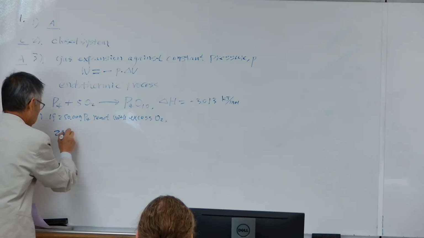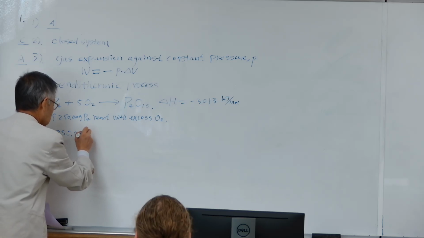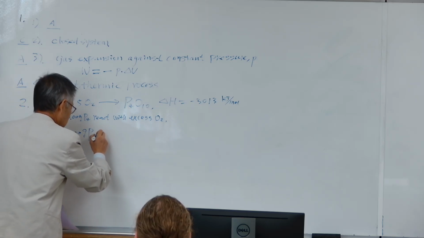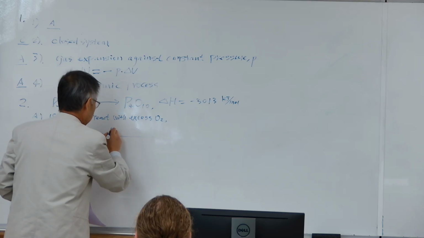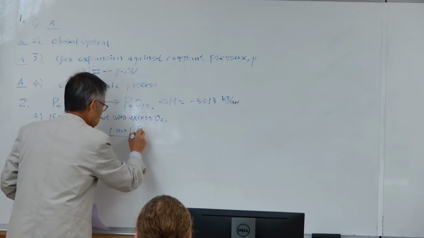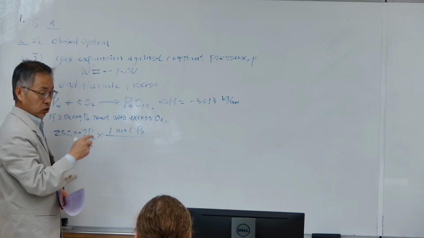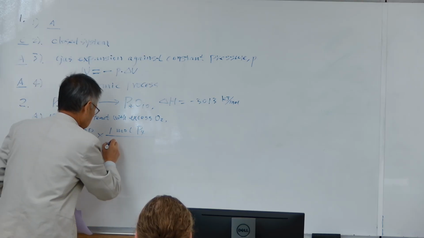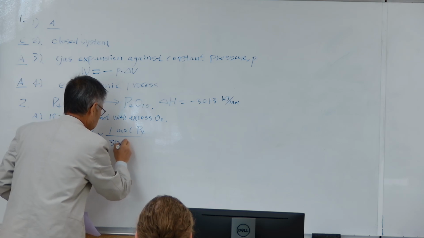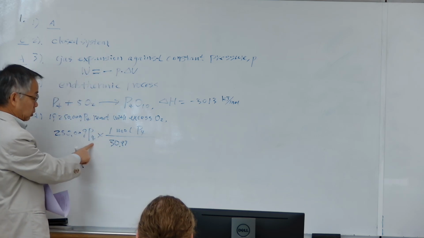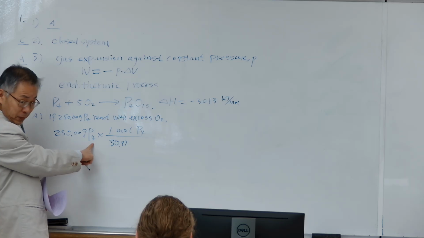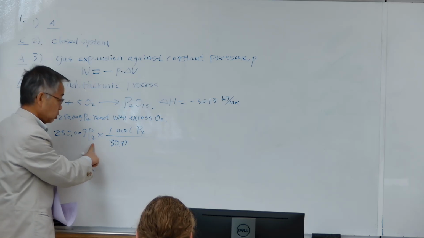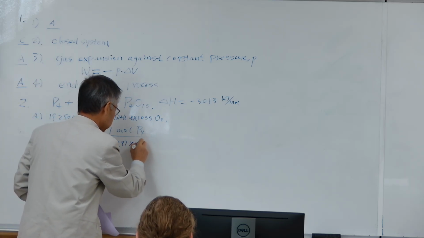So 250 is the mass, then divided by molar mass. What is molar mass? Use the periodic table I provided. P, phosphorus, atomic mass is 30.97. But be careful, you have 4 P atoms there, so you need to multiply by 4.